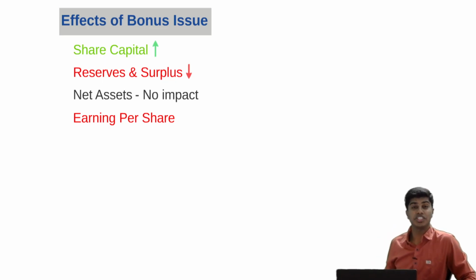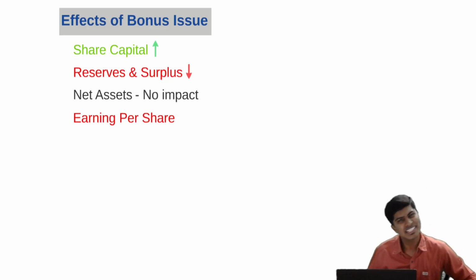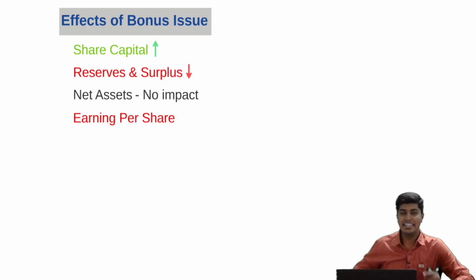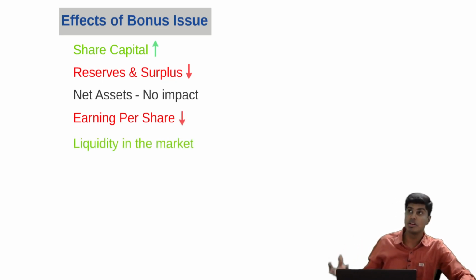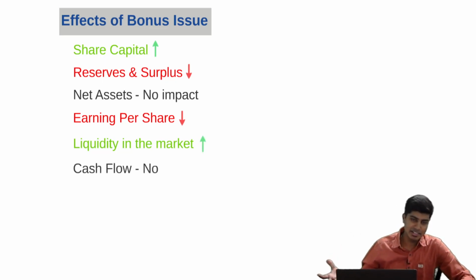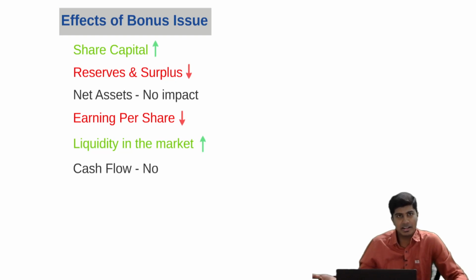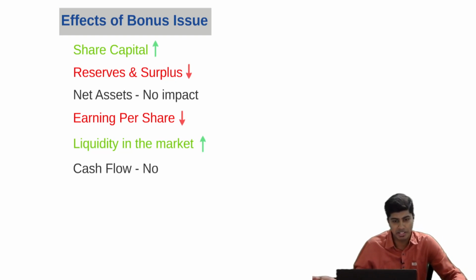So the earnings per share will not be 10, but slightly lesser than 10. And because of this bonus issue, we can conclude that the earnings per share will decrease. What happens in the market? In the market, the number of shares will become more. There is more liquidity in the market. And there is no cash flow. Definitely, the company is not receiving any cash nor paying any cash.